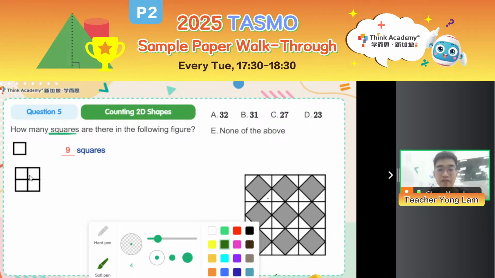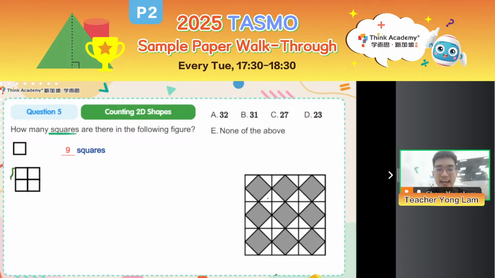When I combine 4 small squares, I can make a 2-unit square where the length and the width are both 2 units. How many of them do you see in this picture? Yes, you see 1. Let me draw them up. 1. Okay, and then you have 2, just beside it, you combine some squares. 3. Okay, let me outline it a bit more obviously. And finally, 4. Over here, so there are 4 such squares.